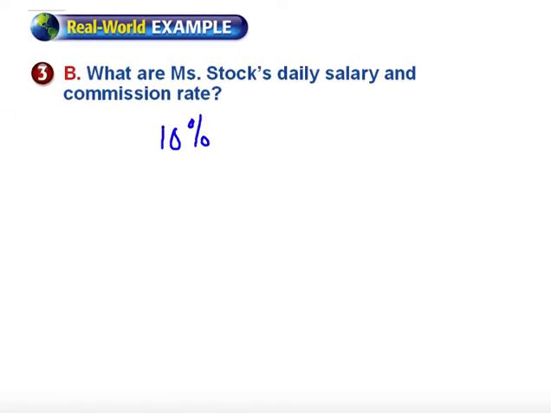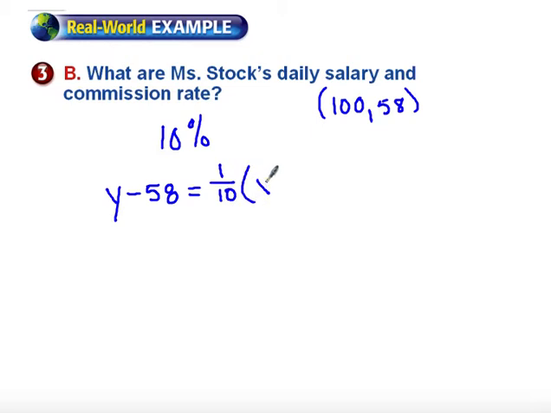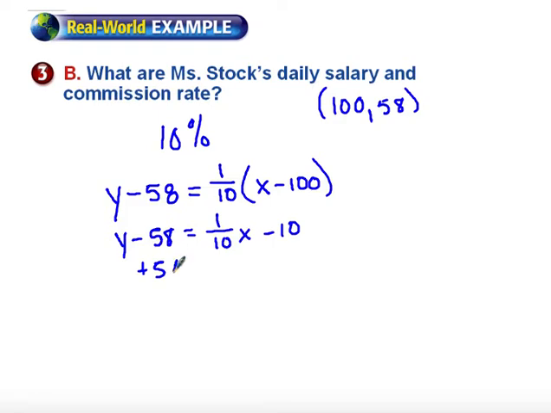So I'm going to use one of those ordered pairs again. You'll remember I had 100, 58 and 300, 78. I'm going to use the 100 number. I'm going to use my point slope formula. y minus 58 is equal to 1/10 of x minus 100. And I'll have to solve for y. So y minus 58, I'm going to distribute the 1/10. And now I'm going to solve for y.